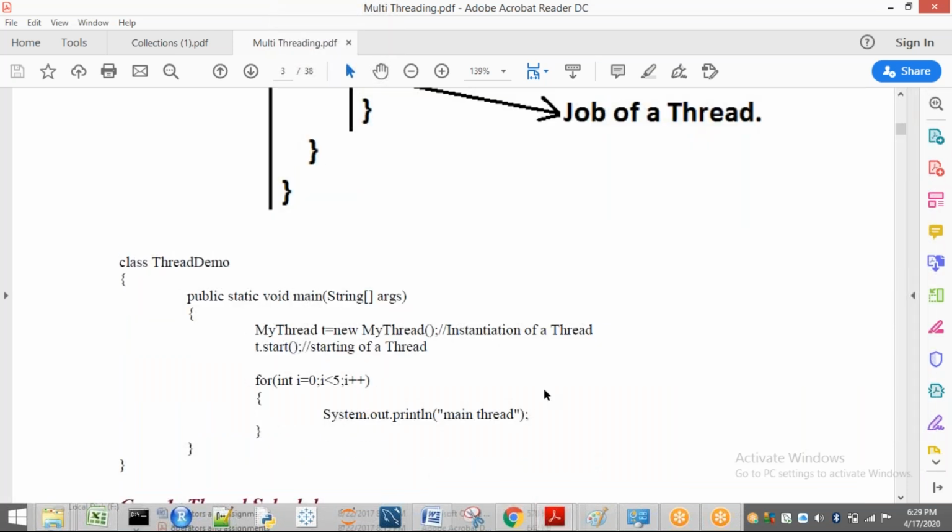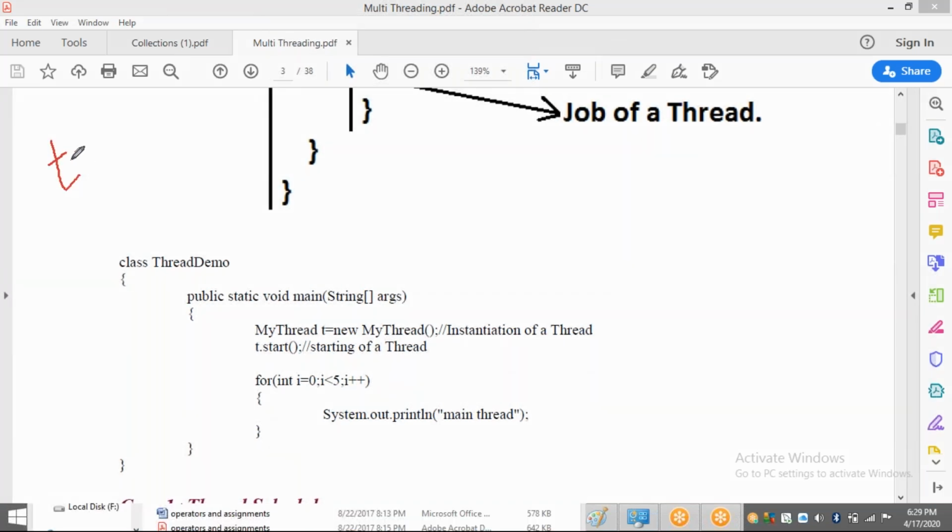See, this is main here. Initially I am going to create a T. Very important, listen carefully now. T belongs to which class? T belongs to MyThread. MyThread extends the Thread class.